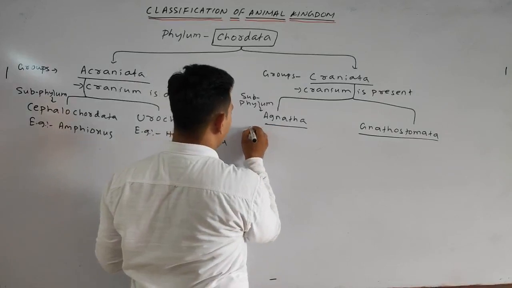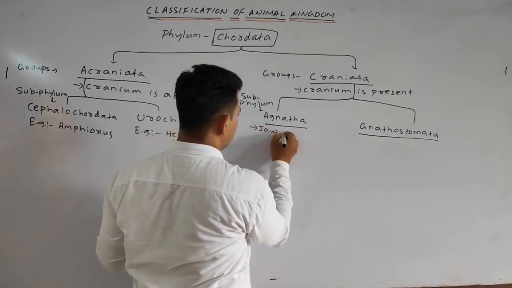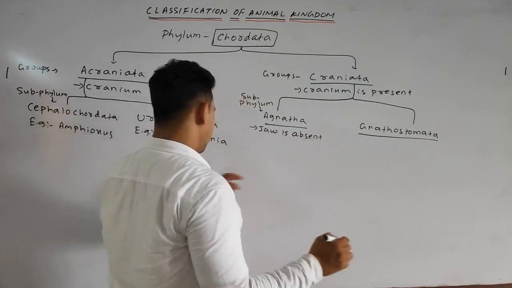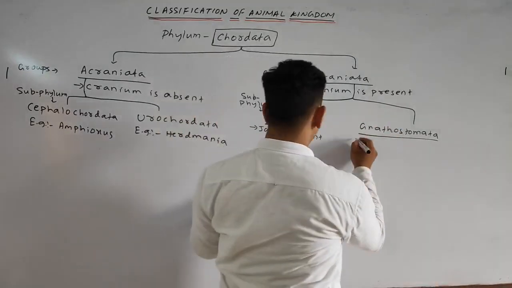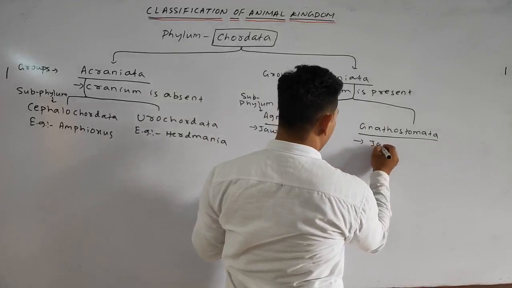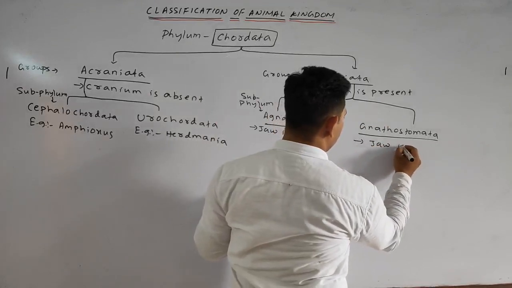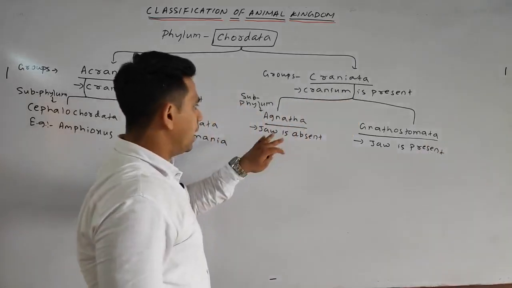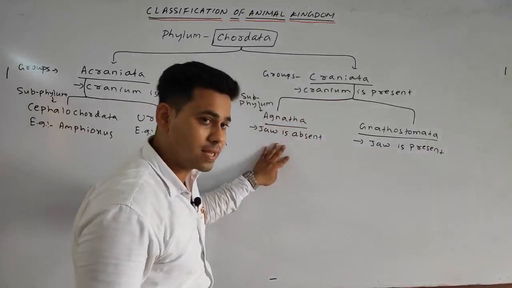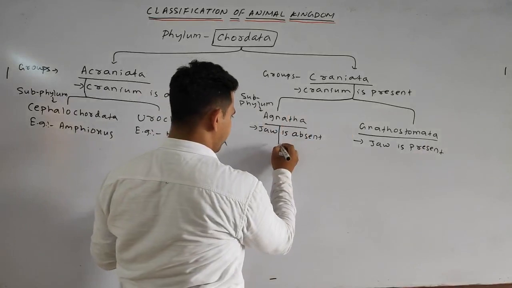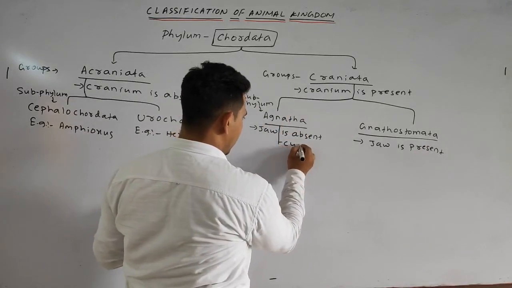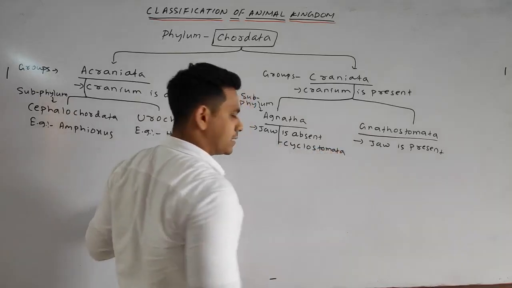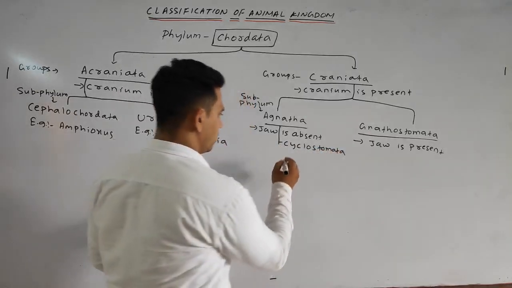Agnatha we can write, jaw is absent, whereas Gnathostomata, jaw is present. Okay. Under the Agnatha comes the Cyclostomata, having example Petromyzon.